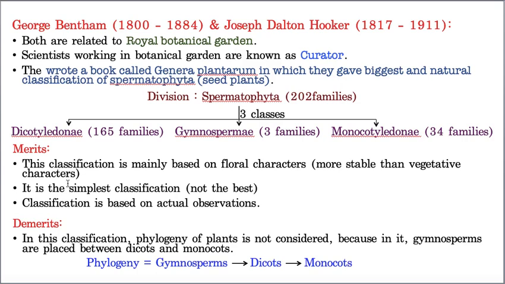Many times in previous classes also, I used to tell, in plants the sexual part is nothing but flower, and vegetative parts are nothing but root, stem, and also leaf. So their classification is mostly based on floral characters rather than vegetative characters. This is one of the strongest points, and it is the simplest classification, based on actual real observations. So these are the strong points of this classification.